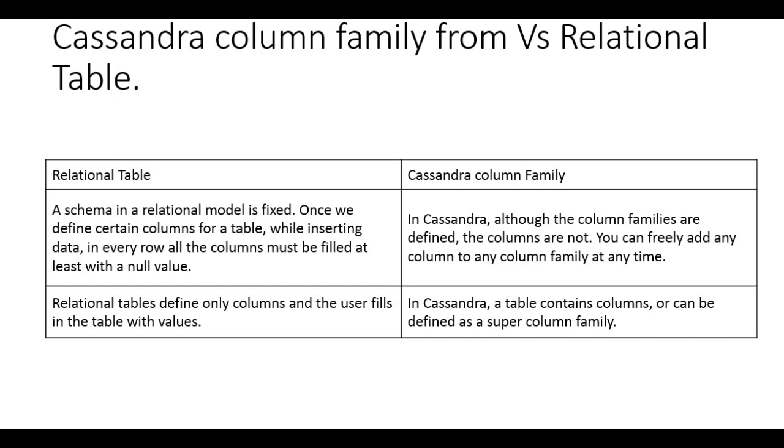Another, very important difference is this: the relational tables define only the columns, and the user fills in the table with the values.